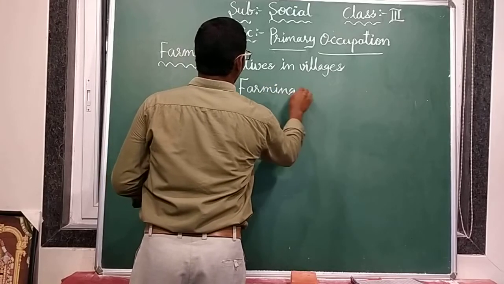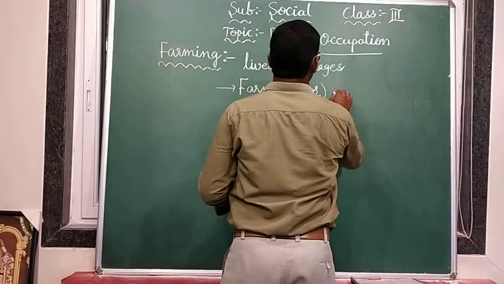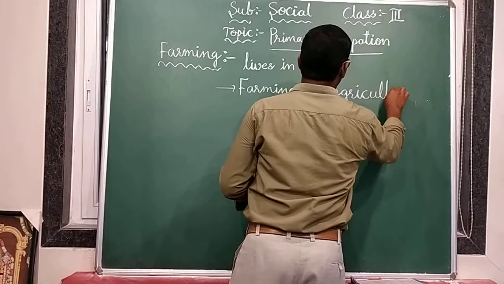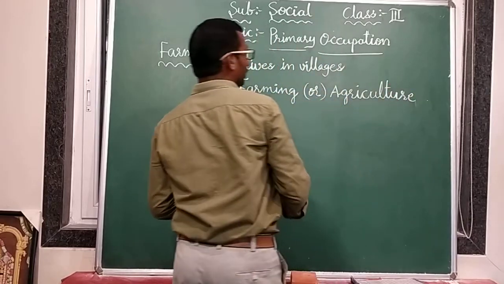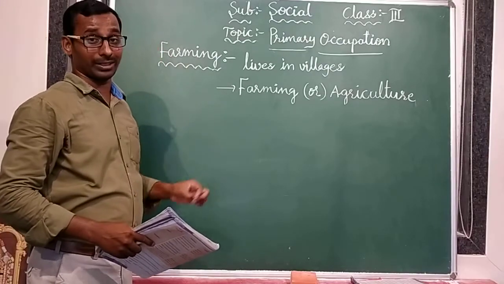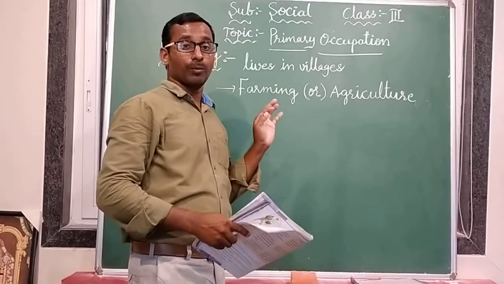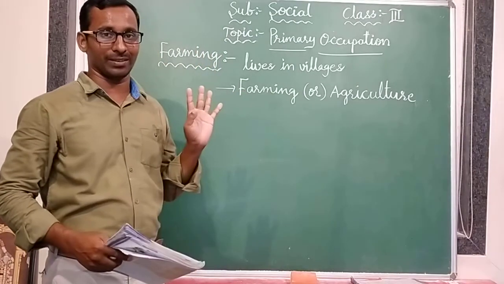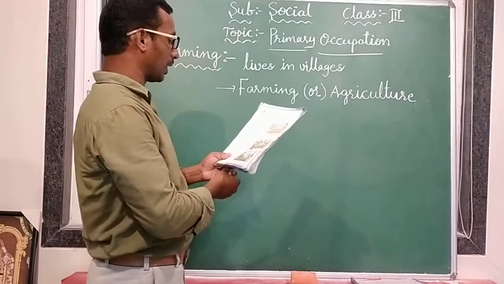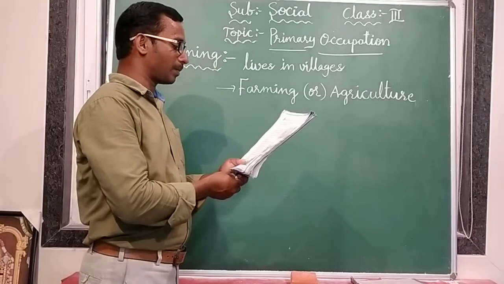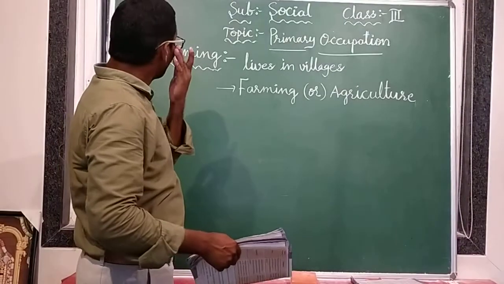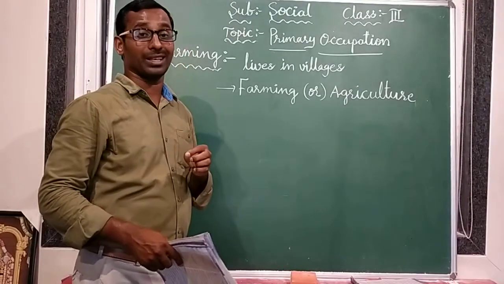Farming or agriculture. People who are living in villages are doing only farm work or agricultural work. Most people are living in villages only in our country. Is it clear? Yes. The farmers grow crops which include grains, pulses, spices, fruits and vegetables. So farmers living in the villages are doing farm work or agricultural work.